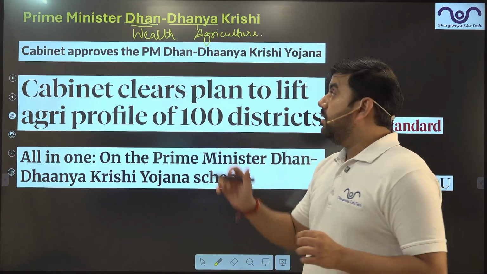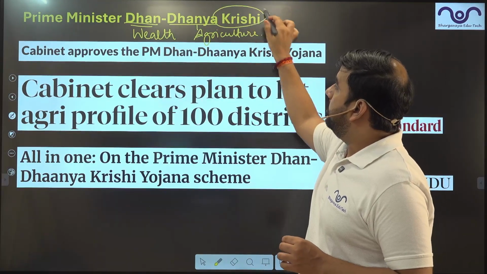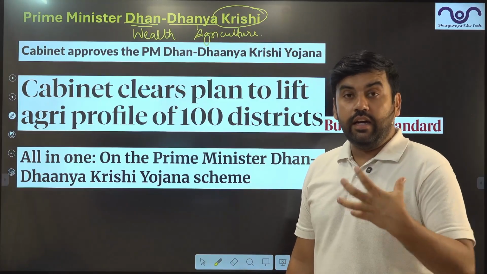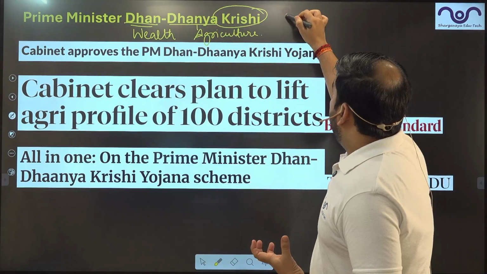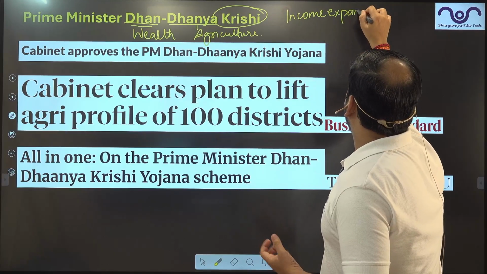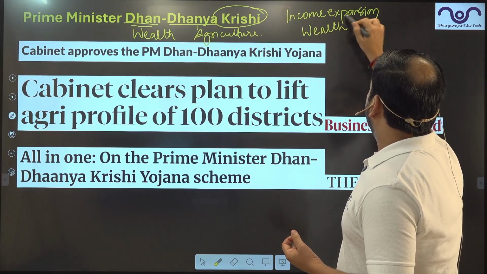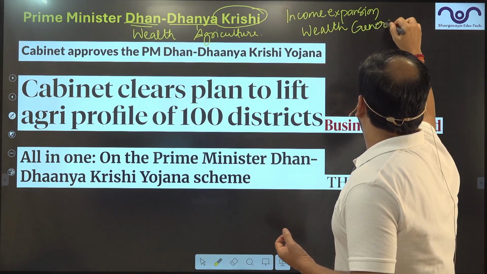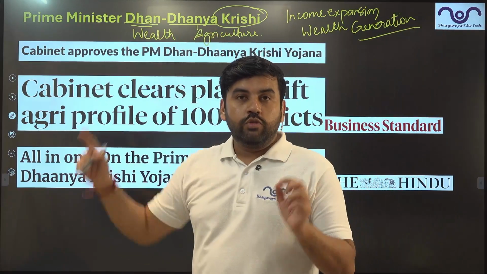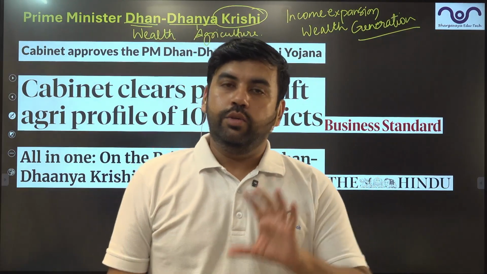This scheme is targeting increasing the wealth from the agriculture sector, so income expansion and wealth generation in the agriculture sector. So Pradhan Mantri or Prime Minister Dhan Dhanya Krishi Yojana.